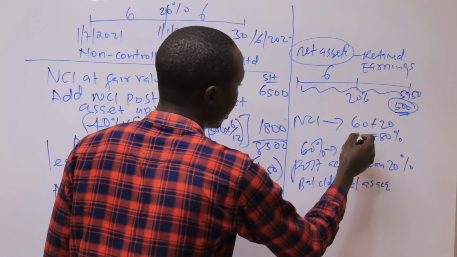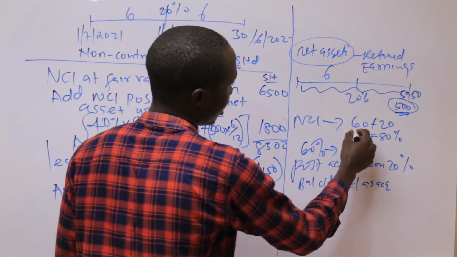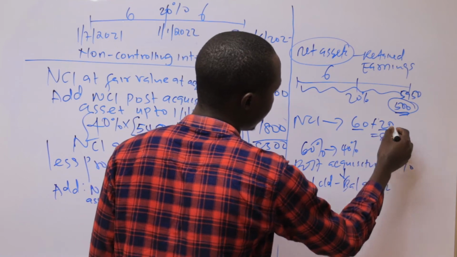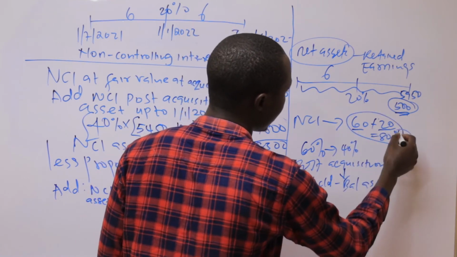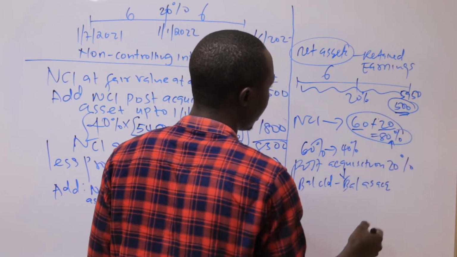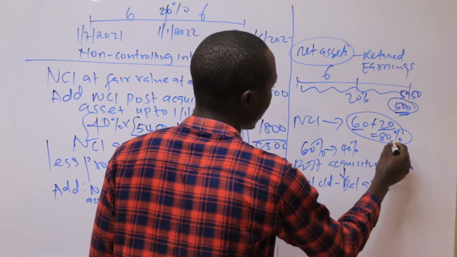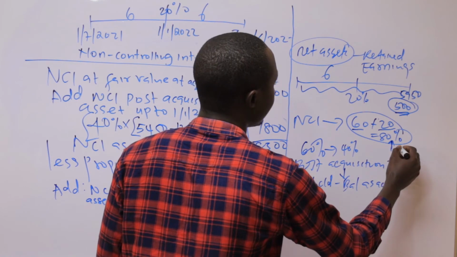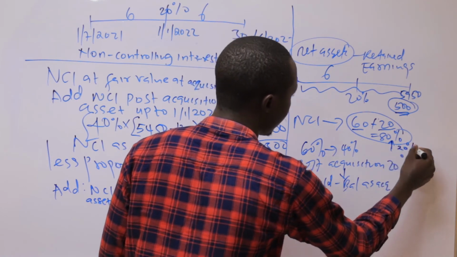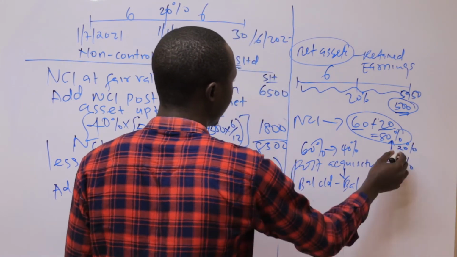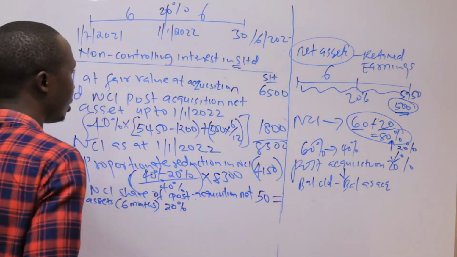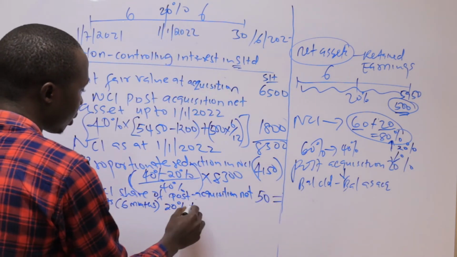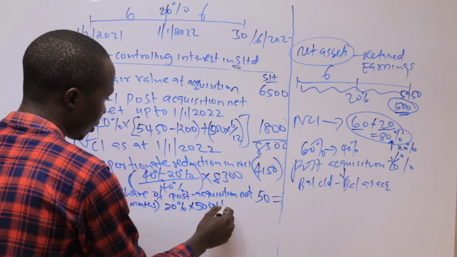Remember that initially S was acquired up to 60%, then they added the 20%, so the total was 80% by the end of the year, which implies that our NCI is 20%. So we take 20% times 500 times 6/12.